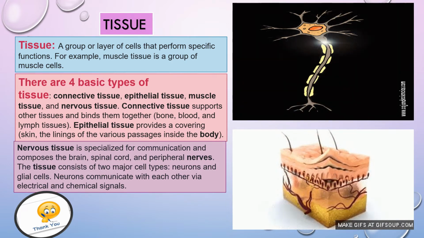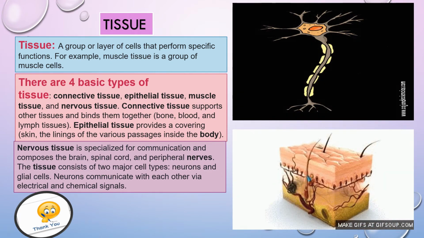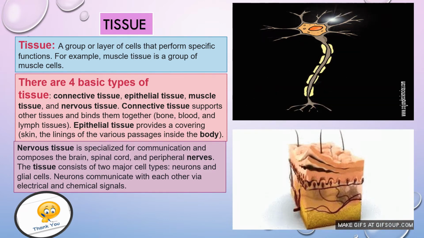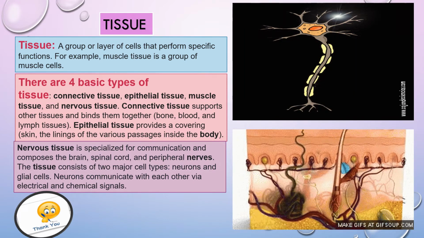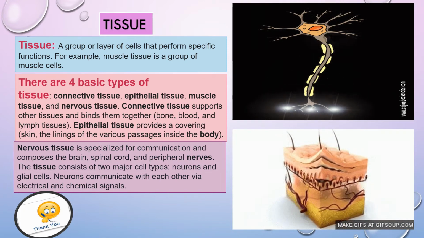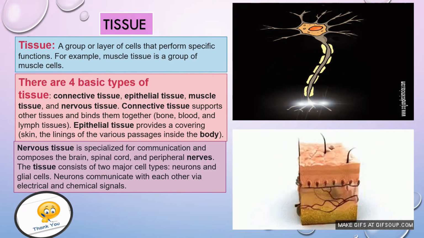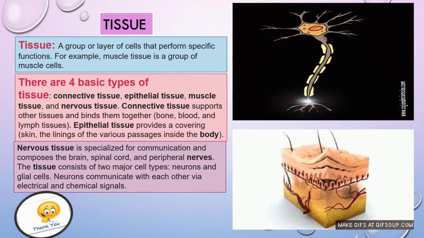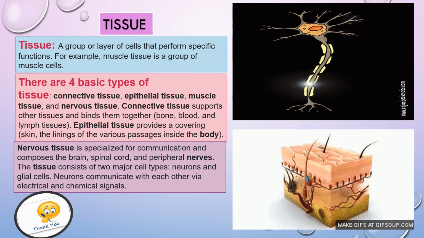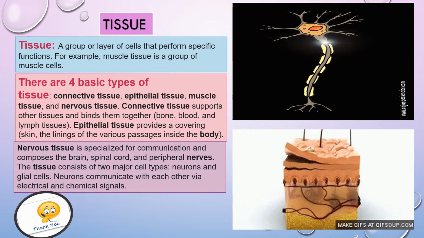In the previous slide, we got a word, tissue. What is tissue? A group or layer of cells that perform specific functions. For example, muscle tissue is a group of muscle cells. That means muscle tissue is actually made up of muscle cells. I told you just now that generally tissue is made up of different or similar types of cells, but they perform specific functions.